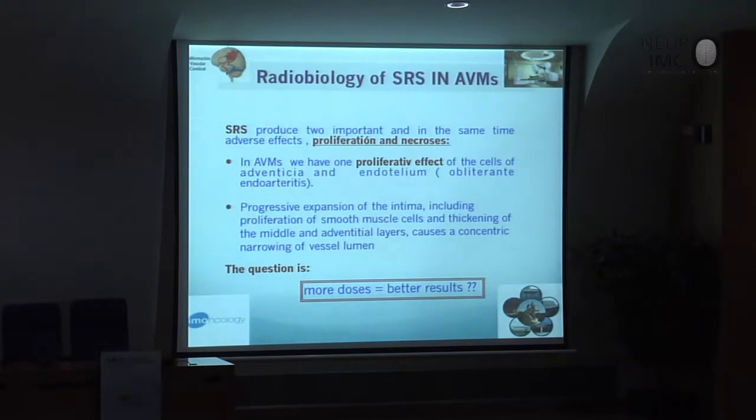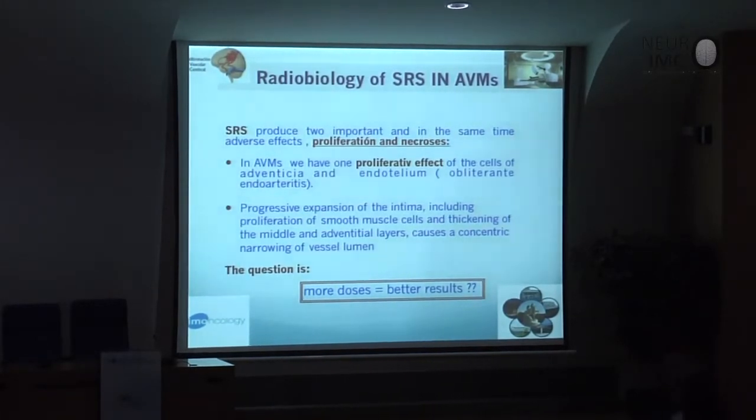It is the radiobiology of radiosurgery. What can we produce with radiosurgery? We can produce, step by step, the obliteration of the arteries that are going to the AVM. It's strange, because radiosurgery has two effects. In a malignant tumor, we produce necrosis.